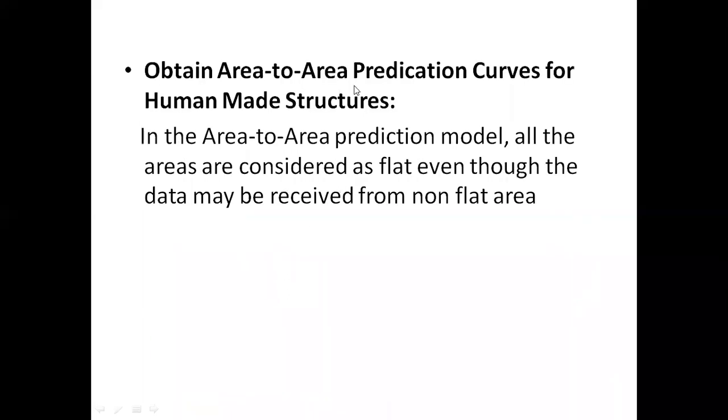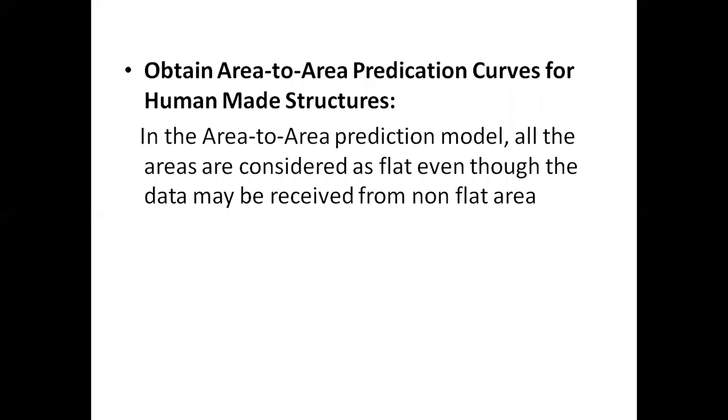So next, the second rule is to obtain the area to area prediction model for human made structures. In the area to area prediction model, all the areas are considered as flat areas, even if those areas are not flat. That means even though the data may be received from a non-flat area, we are considering that data to be from a flat area. So to obtain the area to area model, our assumption is that the area is flat, and we are focusing on the area to area prediction model for the human made structures.